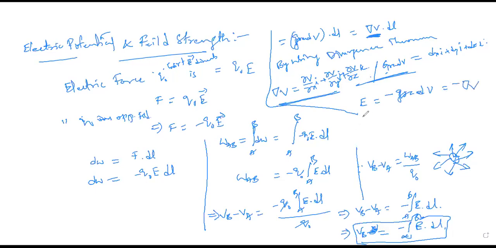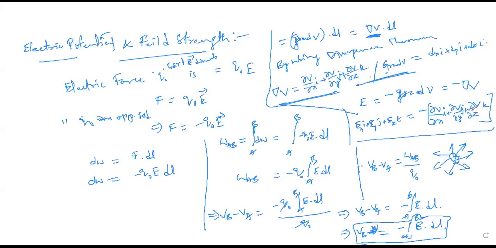Now, if I want to put this E in terms of all axes, then Ex i plus Ey j plus Ez k should be written as minus dou V, meaning the minus applies to the whole. So dou V by dou X into i plus dou V by dou Y into j plus dou V by dou Z into k.